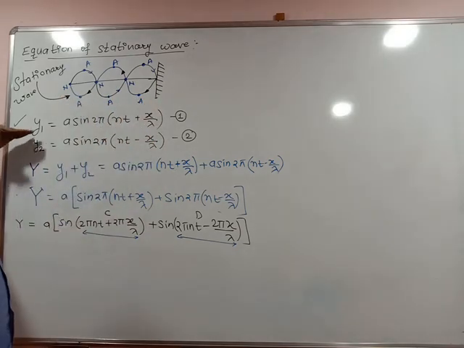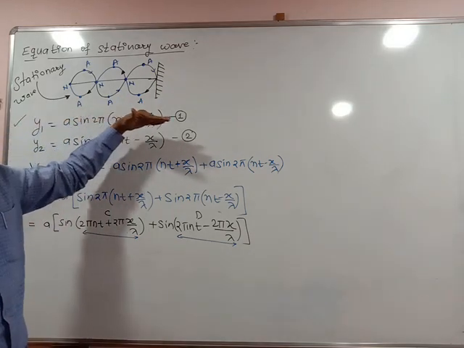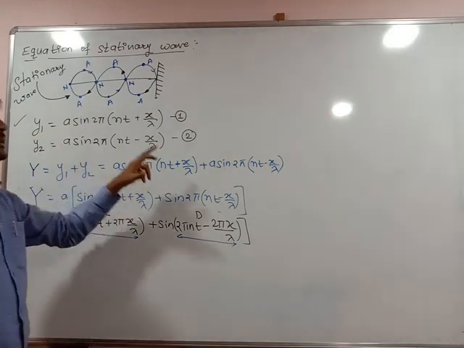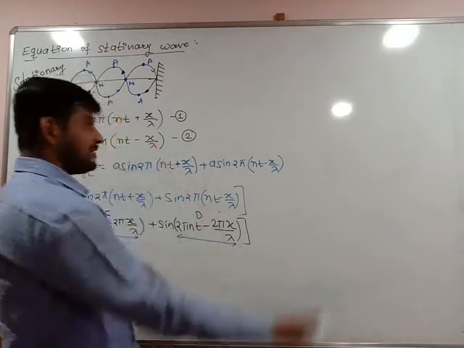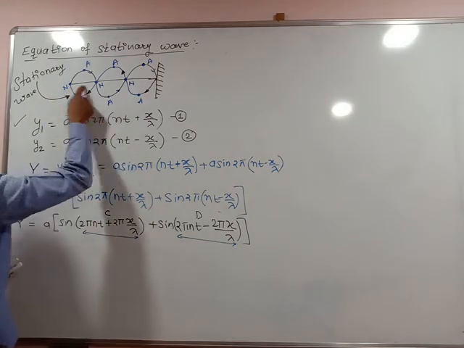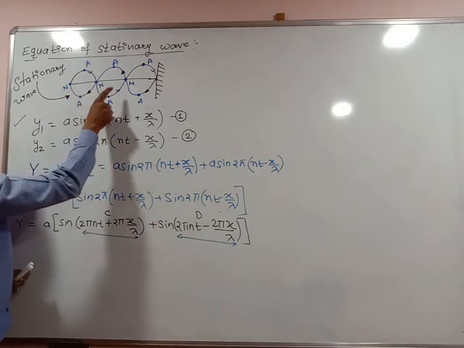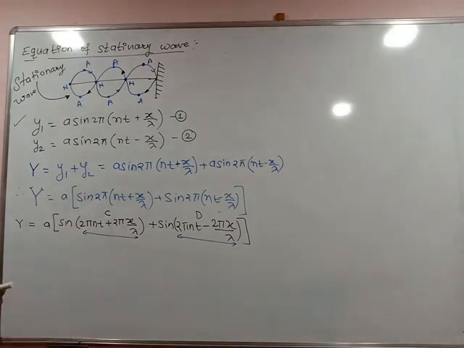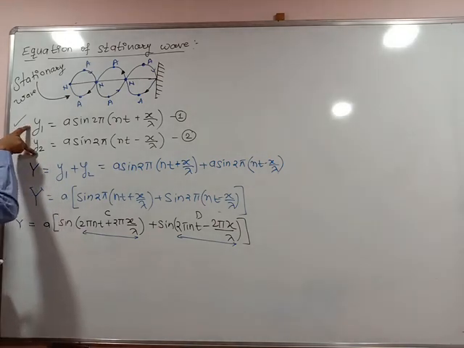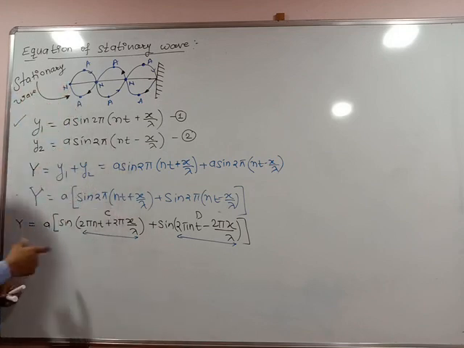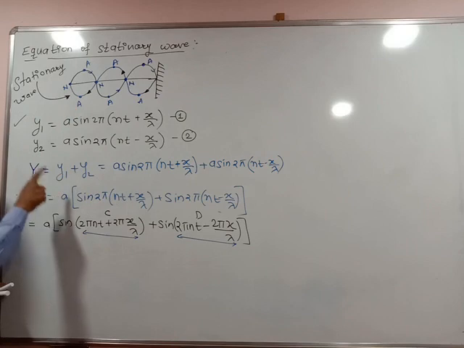So in the positive x direction, y1 is equal to a sin 2 pi nt plus x upon lambda. In the negative x direction, y2 is equal to a sin 2 pi nt minus x upon lambda. Minus indicates reverse direction. If these two waves interfere with each other, it produces a stationary wave. Then what could be the displacement of the stationary wave? Y is equal to y1 plus y2. Of course, these two interfere with each other, so their amplitude will be increasing, decreasing, or remains the same. That we don't know. First, we are going to find the displacement of the stationary wave.